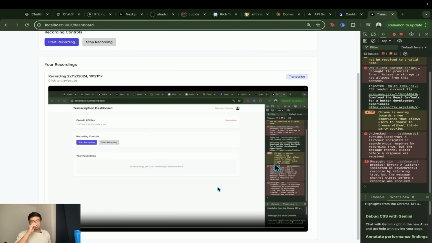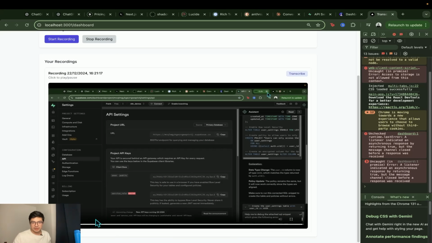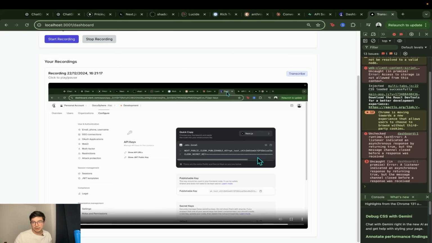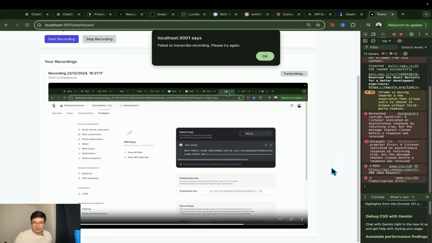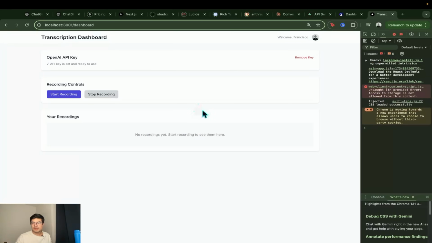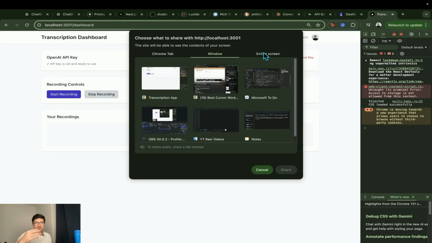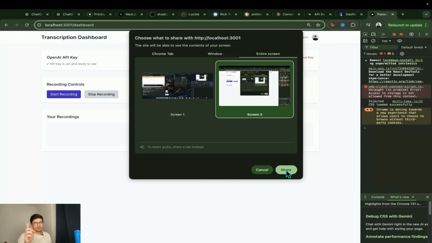Amazing. So we get a playback of the actual recording of the entire screen. Let's see if it captured my audio. I have my microphone on. Let's see if it captured that. Failed to transcribe the recording. Let's try recording again. I don't think my API key is wrong. It's just the logic regarding the API key in the background that might be going wrong.